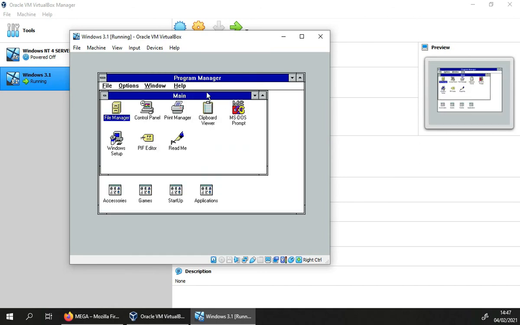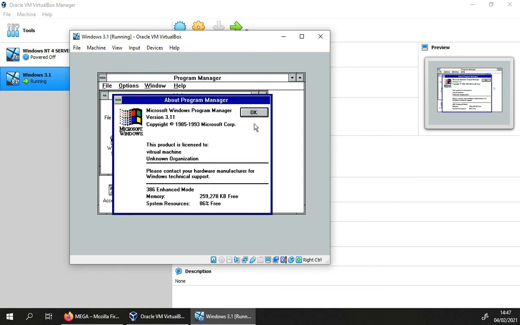And there we go. So we are in Windows 3.1. That's it. It's pretty damn easy. If we go to About Program Manager, there we go.